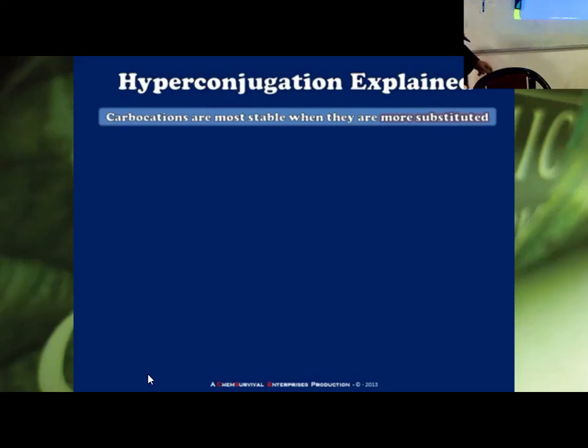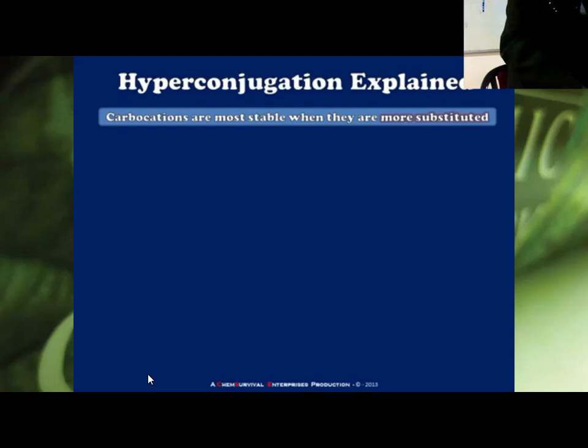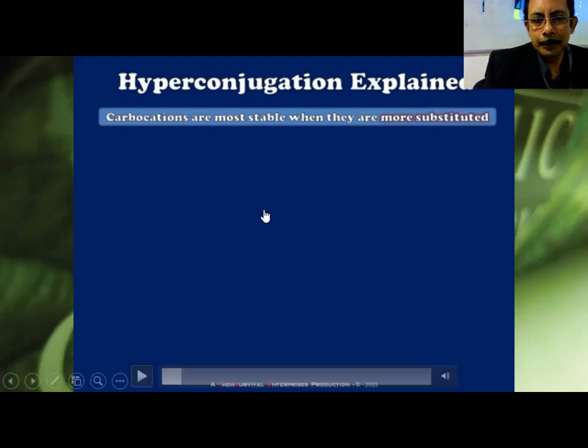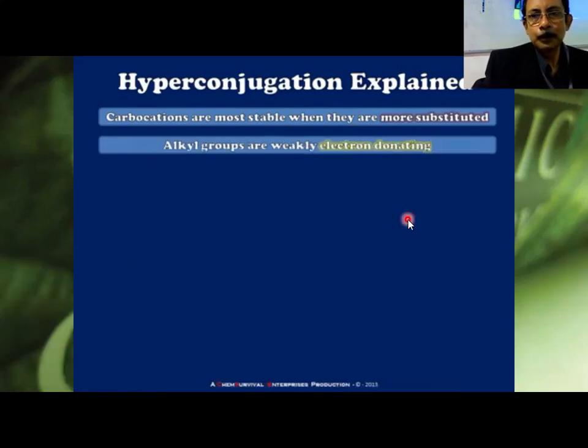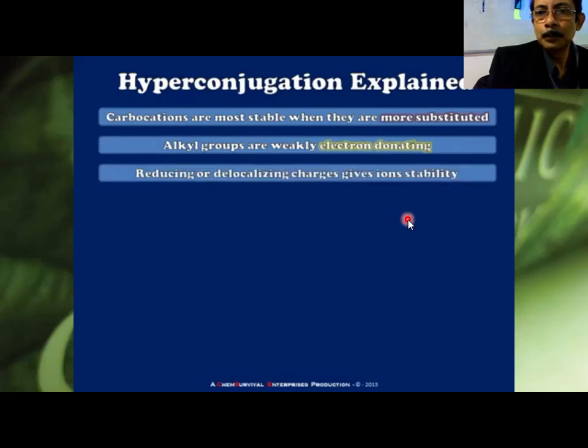This second. Another hydrogen replaced by methyl is becoming tertiary. So secondary is more stable, no? More stable because of more hyperconjugated hydrogen. You know this from our previous discussion. And we also know that alkyl groups are weakly electron donating. That's the mechanism by which they stabilize carbocations, because reducing or delocalizing charges in small organics gives those ions greater stability.